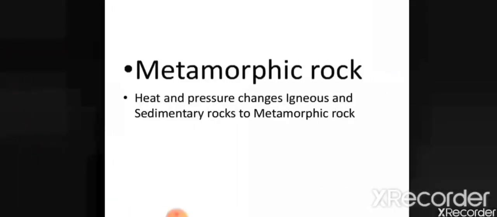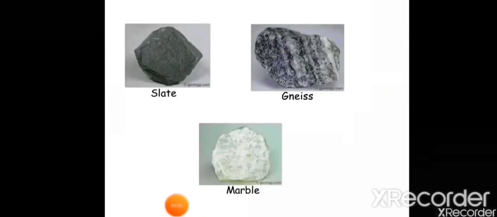Last type of rocks is metamorphic rocks. Heat and pressure change igneous and sedimentary rocks to metamorphic rocks. So, when igneous and sedimentary rocks are subjected to great heat and pressure, their original character and appearance completely change, giving them a new form. Such rocks are called metamorphic rocks. The change may occur in their color, texture, hardness and mineral composition. Examples of metamorphic rocks are slate, gneiss and marble.